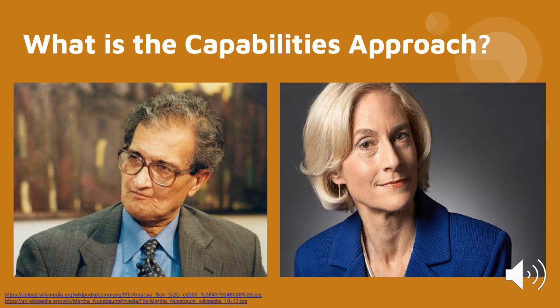Like the OPM, we can begin our discussion of the capabilities approach by talking about its founders, Martha Nussbaum and Amartya Sen. Sen is a world-famous philosopher from India, and his work guides the central principles of the capabilities approach. Having experienced the Bengal famine of 1943 at the young age of 9 years old, Sen was inspired to show that famine and poverty are more than just a lacking of physical objects like food or money. Inspired by the work of Sen, many scholars, including Martha Nussbaum, have developed the theory into a more defined conceptual framework.